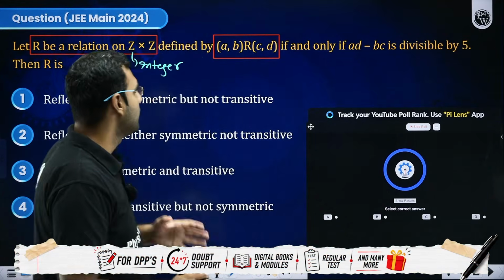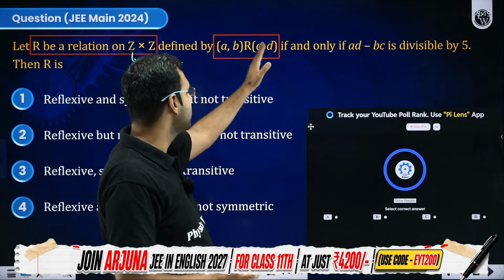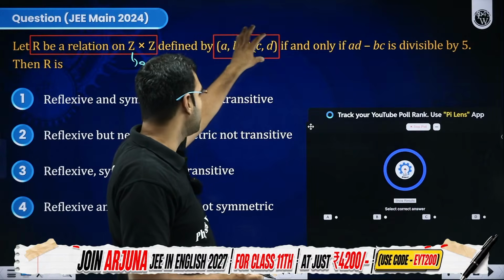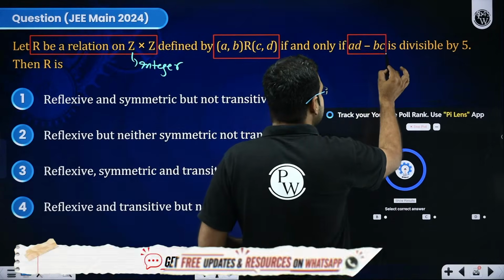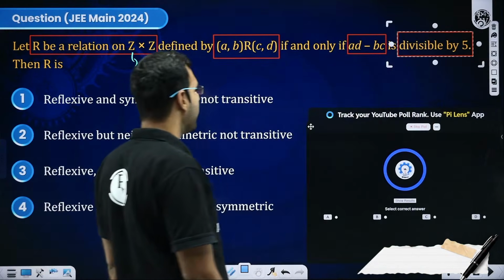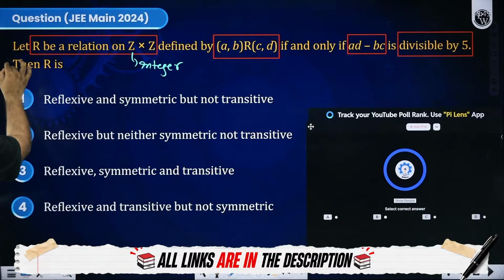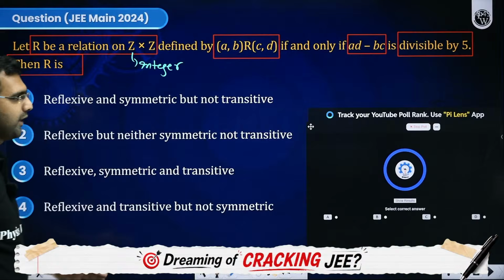Good to have you. So this question here says that (A, B) is mapped with (C, D), where AD minus BC is divisible by 5. Then they are asking you whether R is reflexive, symmetric, transitive or not. What kind of relation is it?